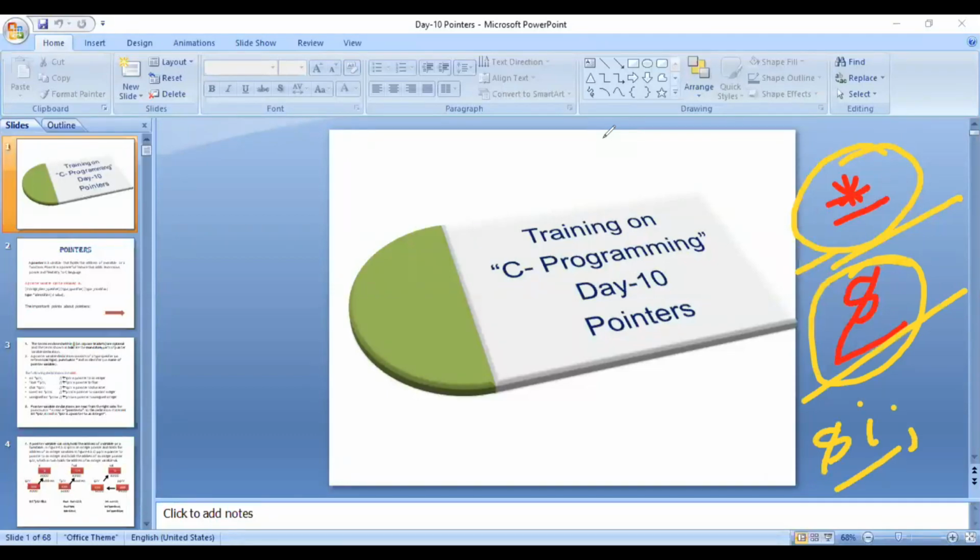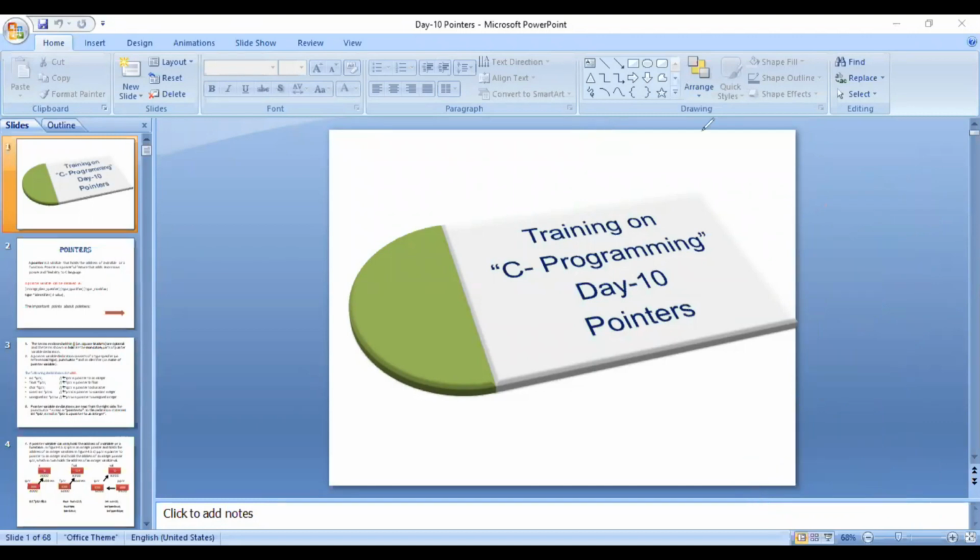So if you apply ampersand to any variable I, then it will give you the address of that variable, right? And if you write, let's say, p equals address of I, and then if you write star p, it will indirectly access the value of I, right? So this is the basics. I hope this much everybody knows. Let us start the discussion.